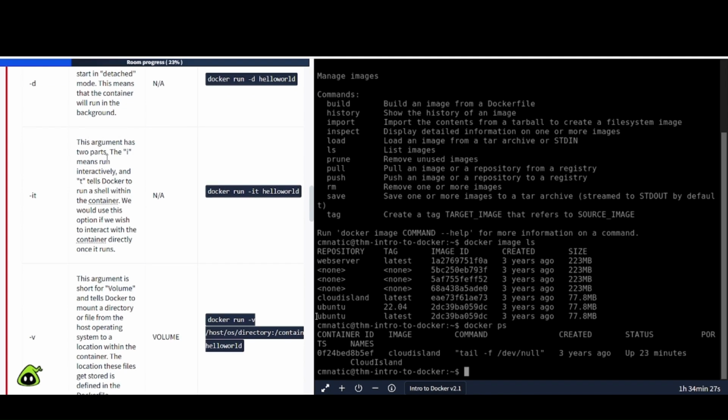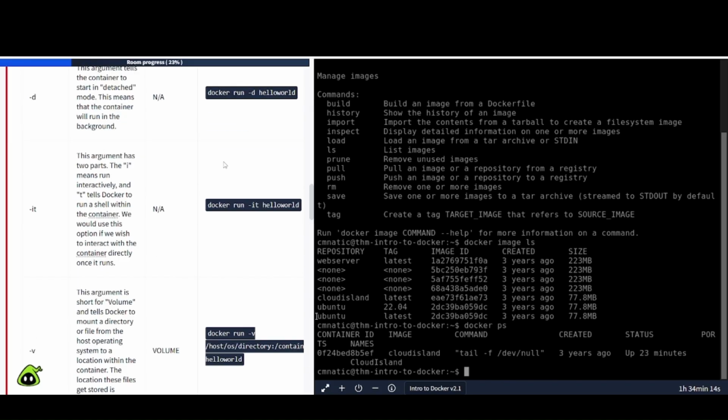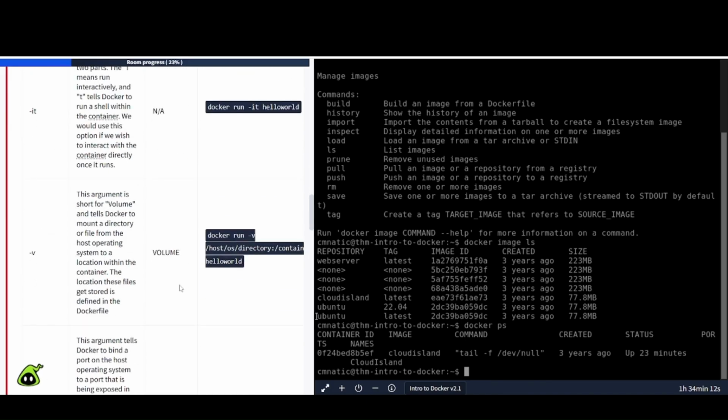So this argument has two parts. The i means run interactively, and the t tells Docker to run a shell within the container. We would use this option if we wish to interact with the container directly once it runs, and here's how to do that: docker run -it, and then hello world, or that name there for it, right?